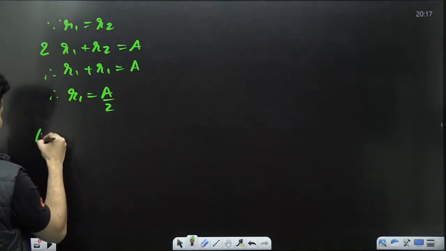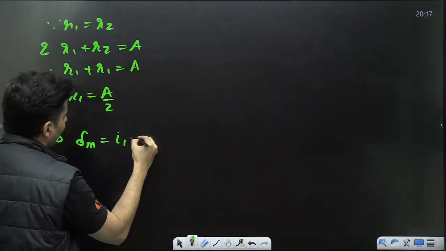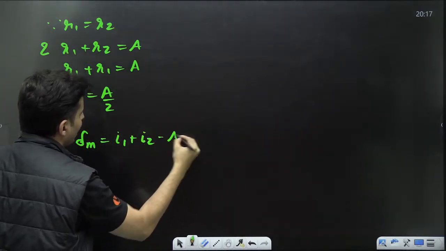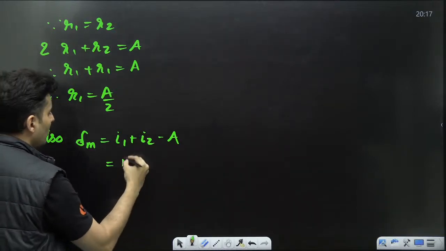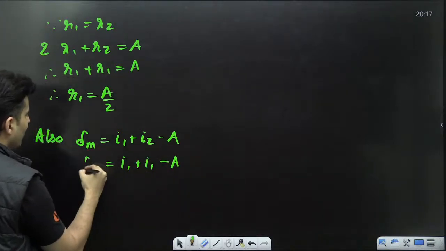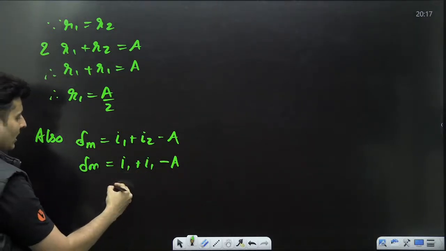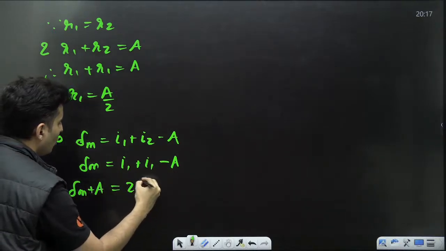Not just that, also we know delta is I1 plus I2 minus A, and I1 is equal to I2, so I1 plus I1 minus A will be the minimum deviation. So therefore, taking A on this side, delta m plus A will be 2I1.